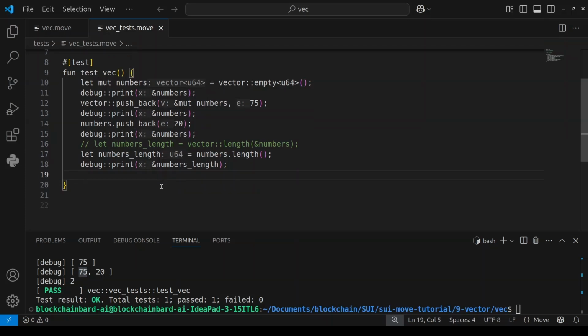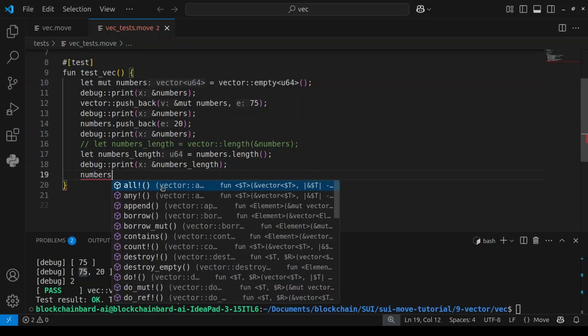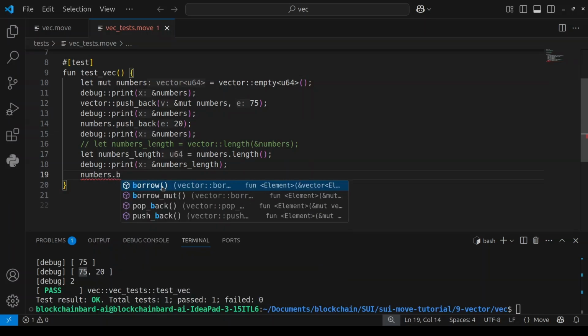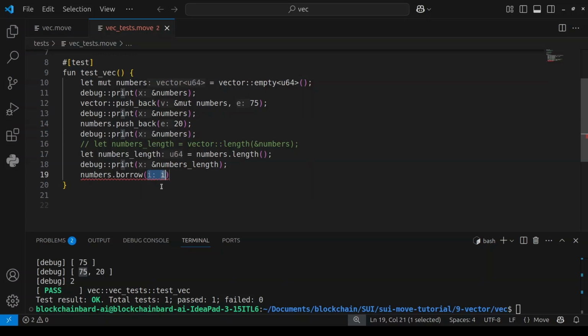What we can do now is just do numbers. I'm going to do it this way. I'm going to say numbers dot borrow. So what are we borrowing? Let's say I want to borrow the first value, so I'm going to pass in 0. Now let me print that. Let me say debug, then print.